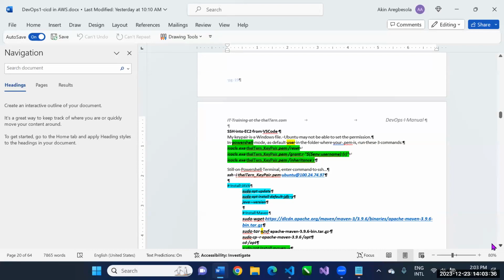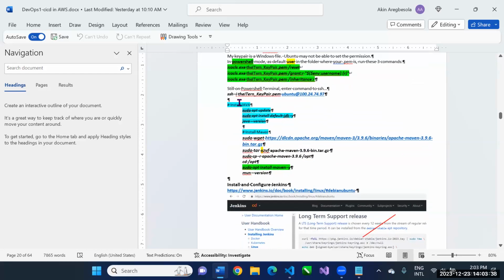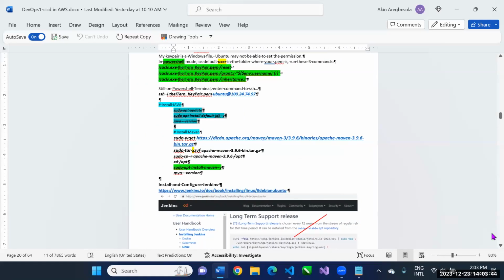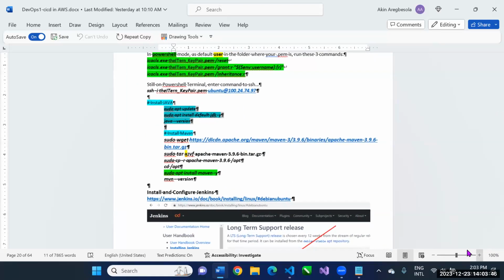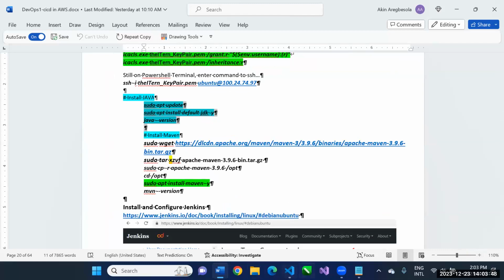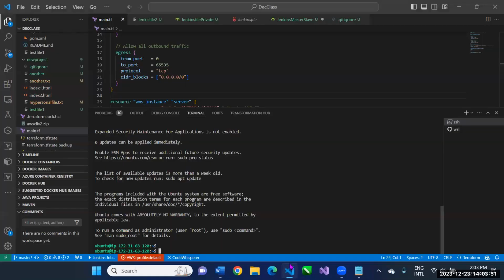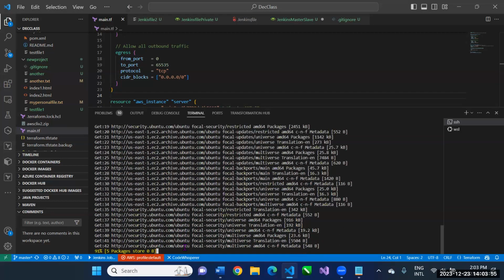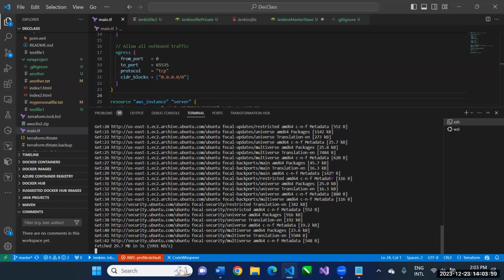So the next thing now is to install Java. So I'm going to copy this, Control C. Then I go to my Jenkins server and I do Control V. So Java is installing now.